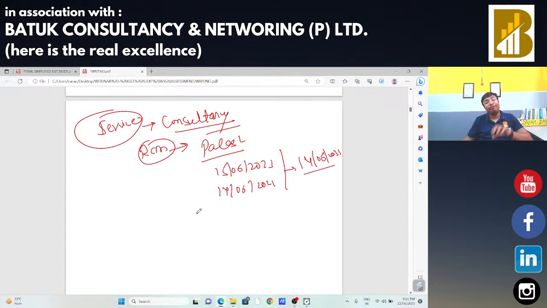And immediately after 60 days from the issue of invoices, suppose I issued the invoice on 15th May, so 60 days from that date will be 30th July 2023.